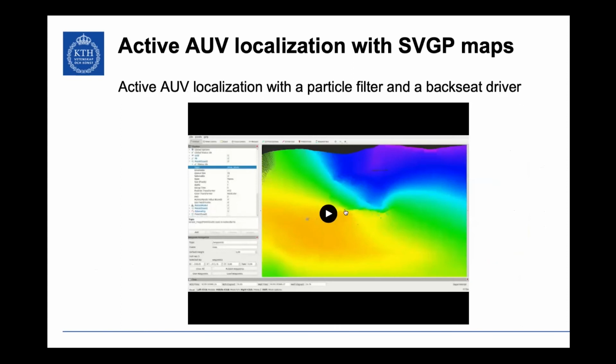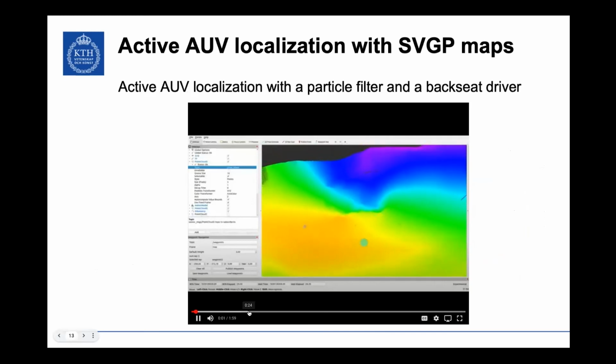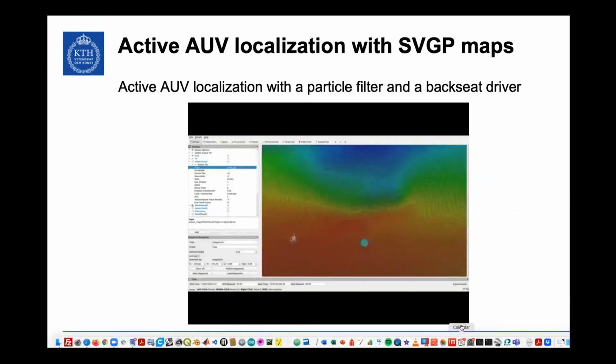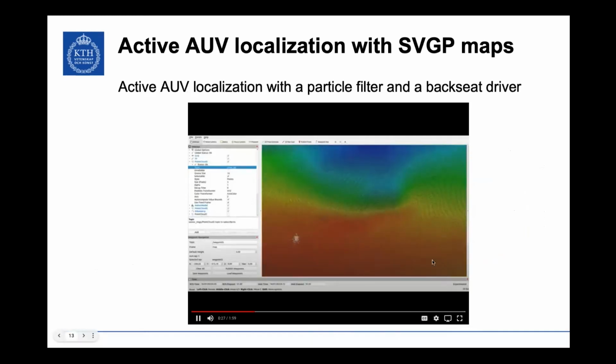So the GPs are giving me the perfect landmarks on my map that I can use directly for active localization. I had a cool video, but because of Joanna, you're not going to see it. So, I mean, yeah, maybe you do. Wouldn't be fair to put it on you. I might lose my last 3 minutes on this.